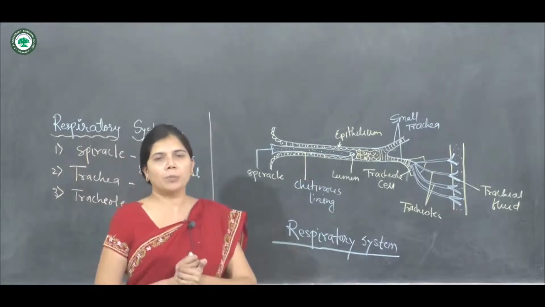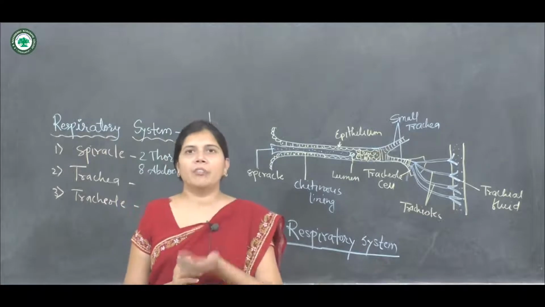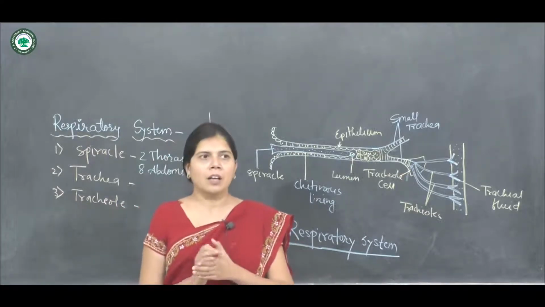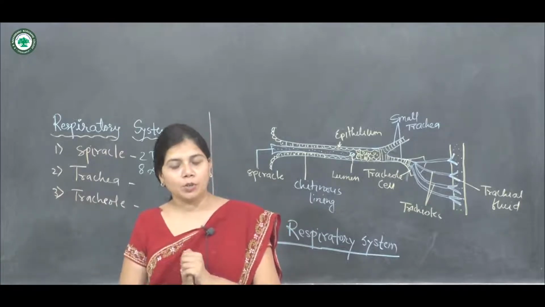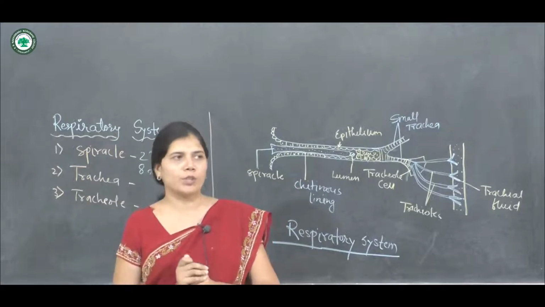Now the second part of the respiratory system is the trachea. It forms a definite pattern of branching tubes, arranged transversely as well as longitudinally.